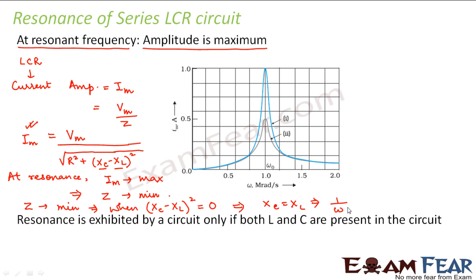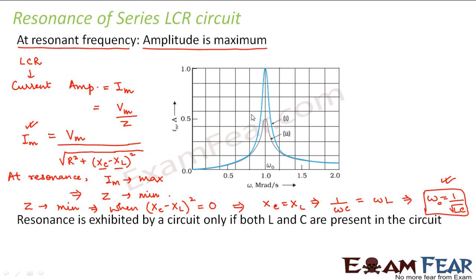Now what is Xc? It is 1 by omega C. What is XL? It is omega L. So from this we can say that omega is equal to 1 by root over LC. This value of frequency is known as the resonant frequency, and we generally denote it as omega naught. So omega naught represents the resonant frequency.